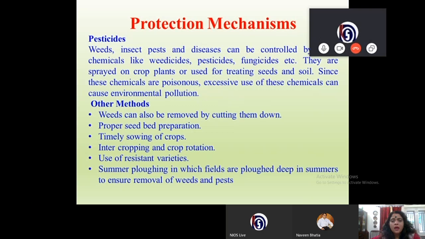Most of the times these chemicals are non-biodegradable, and therefore they cause biomagnification, because they enter the food chain and they affect the top carnivore, that is the human being, which is worst affected. The other methods: weeds can also be removed by cutting them down, proper seed bed preparation, timely sowing of crops, intercropping and crop rotation. Use of resistant varieties, summer ploughing, in which fields are ploughed deeper in summers to ensure removal of weeds and pests.